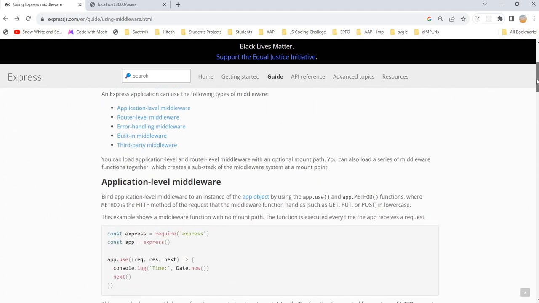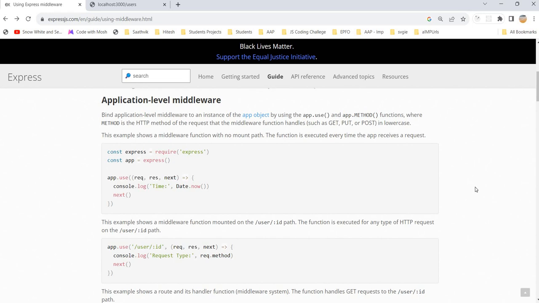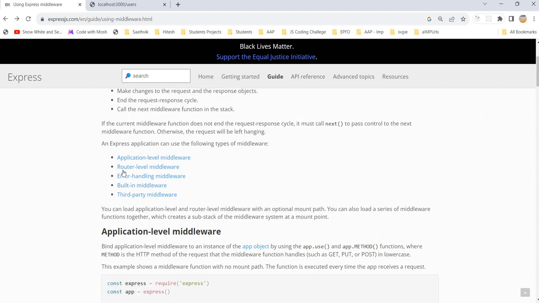There, I'm going to explain some other twists and turns in these middlewares, and I will finish route level, built-in and third-party middlewares in that second session. And in the third session, we can enter into the error handling middleware.